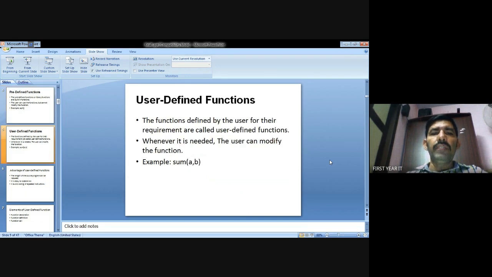User-defined function means the user creates the function name. It can be modified. For example, sum of a comma b. Sum is the function name, which the user created, and a comma b are the parameters. So this is a user-defined function.